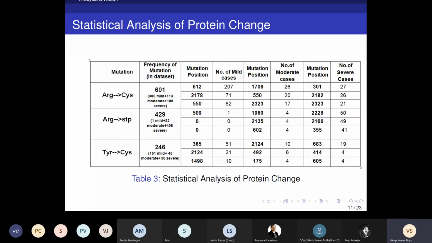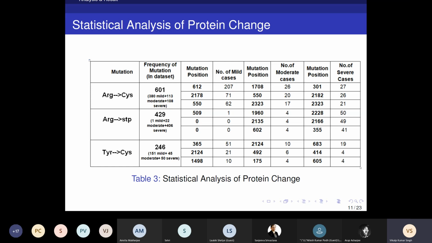But when we looked at the severity of cases, out of 601 cases, there are 30 mild cases, 113 moderate cases, and 108 severe cases. So it clearly shows that the mutation alone is not responsible, but the position of that mutation, and there are some other factors also. So we categorized on the basis of mutation, and then we found a very interesting thing: mutation position plays a key role in determining the severity of disease.